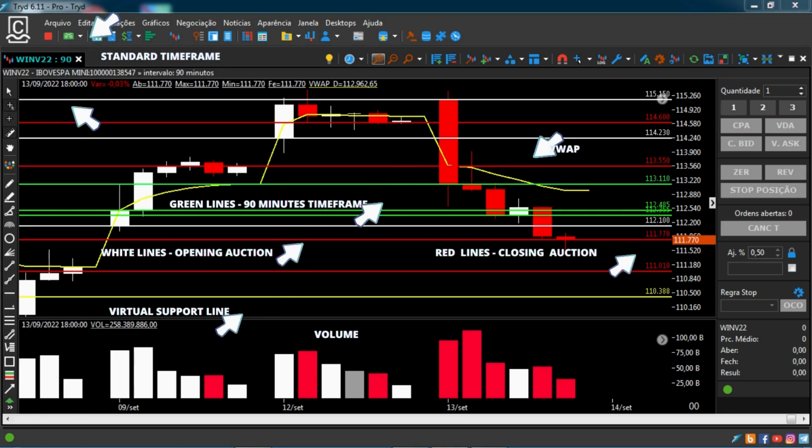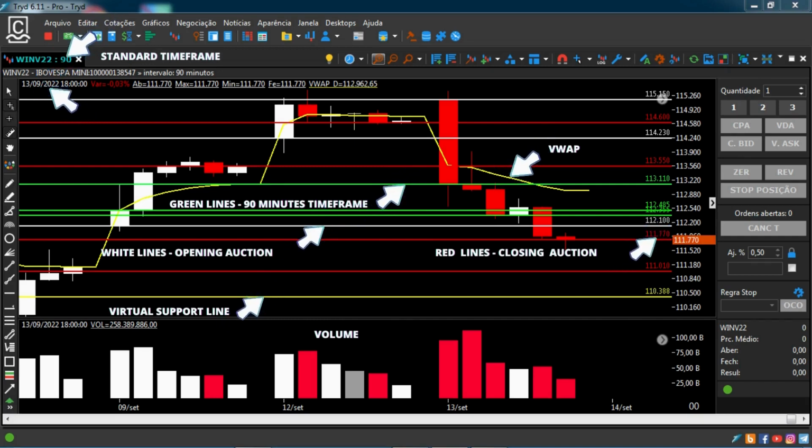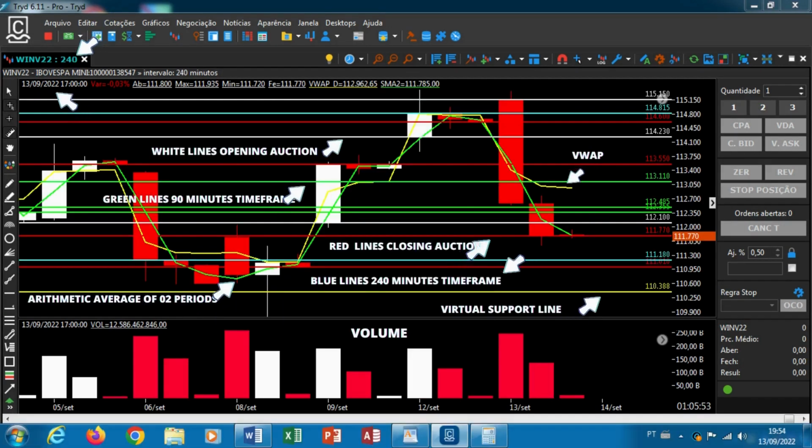When the asset price reaches the value of the VWAP in a trading session, there is a fierce dispute between buyers and sellers. There is an increase in trading volume, especially when stock markets open on B3 and the New York Stock Exchange. VWAP stands out for its linkage with turnover. Hence your preference. This step consists of plotting the support and resistance lines on the H4 timeframe, 4 hours,